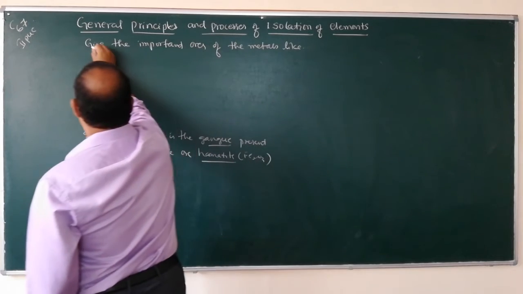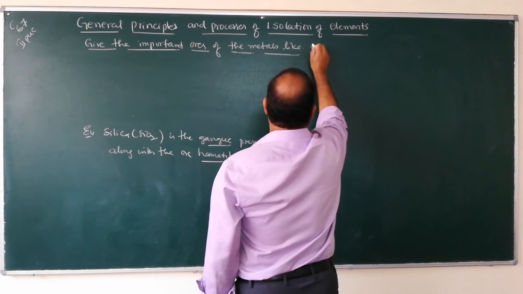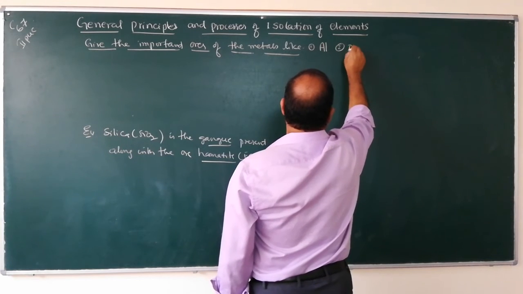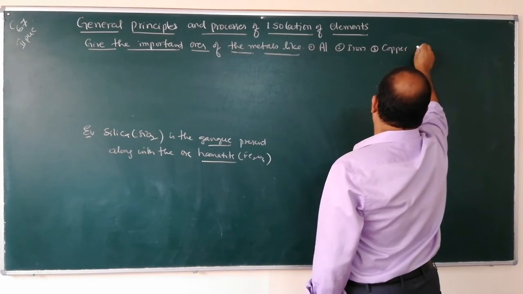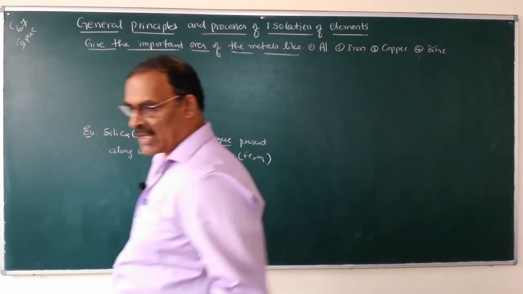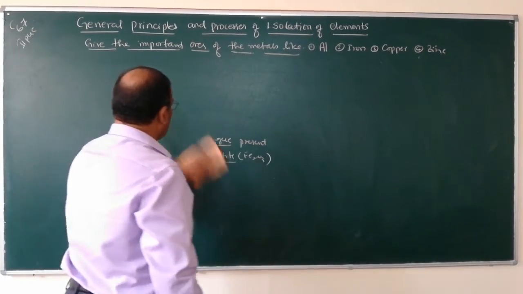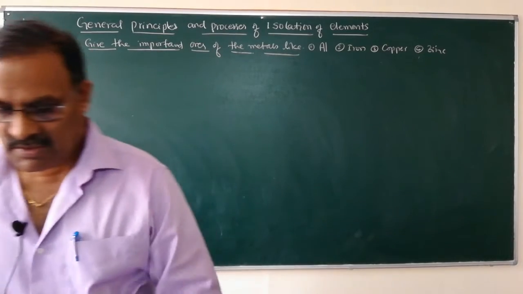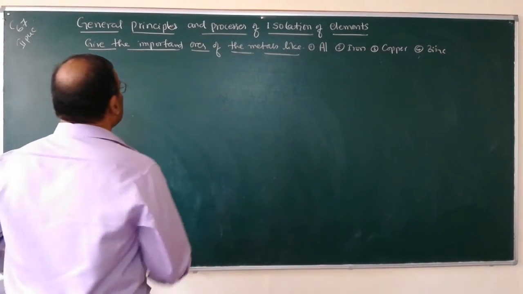Give the important or the principal ores of the metals like number 1 aluminium, number 2 iron, number 3 copper, number 4 zinc, etc. So make a tabular column.